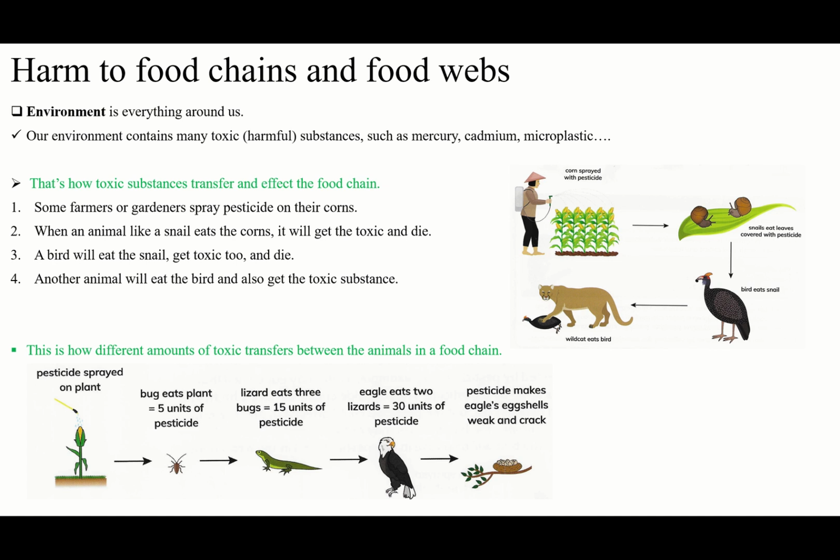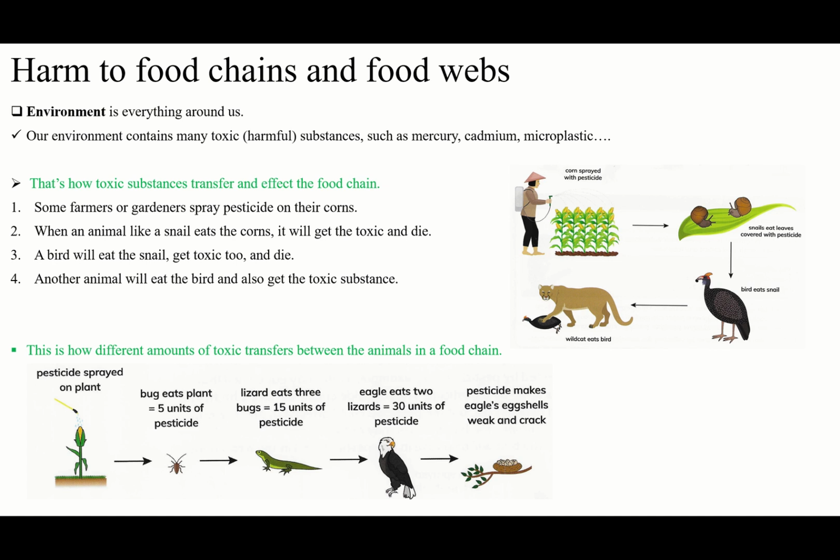Let's start. Bismillah. Guys, first of all, we have to know what is environment, because the toxic substances, the harmful substances are sprayed inside the environment, okay? So let's see. Environment is everything around us. It means whatever is around you is going to be your environment. Everything, water, air, soil, any other things around you are going to be your environment. That's why we say environment is everything around us, okay?